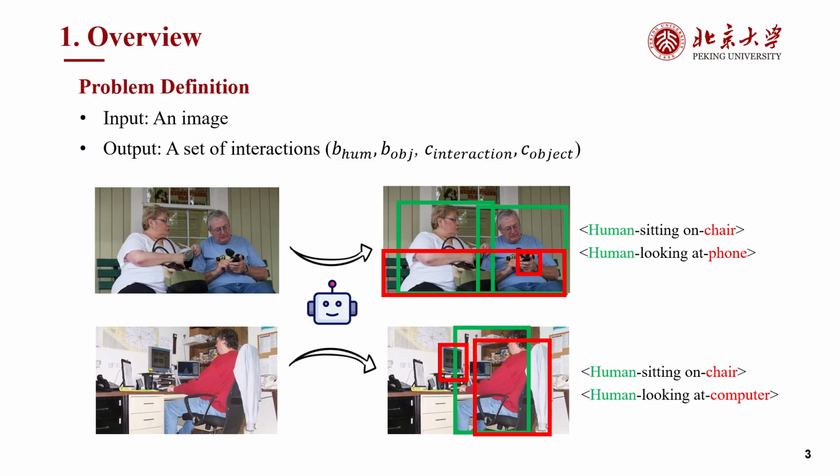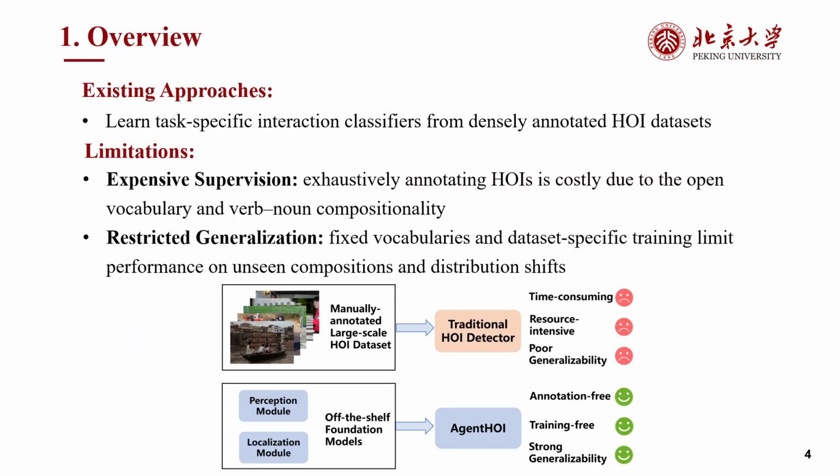Given an image, our goal is to detect a set of human-object interactions. This involves identifying the bounding boxes for both the human and the object instances, as well as classifying the object and interaction categories. Most existing HOI detectors follow a supervised learning paradigm. They learn interaction classifiers from large-scale datasets with manually annotated labels.